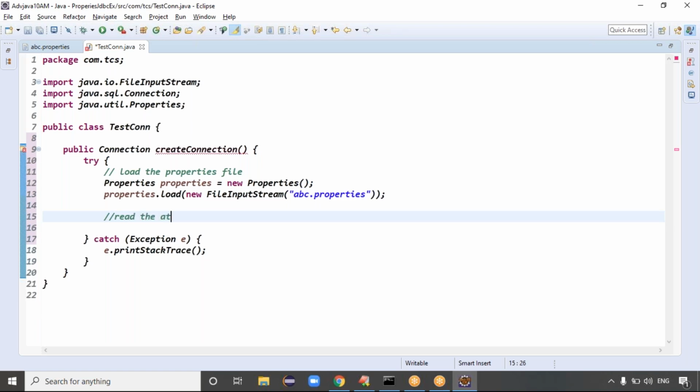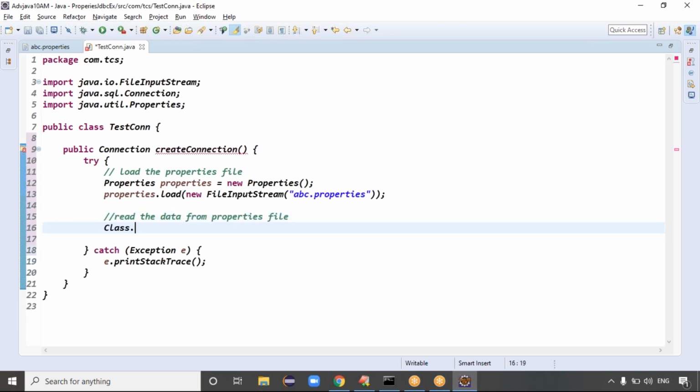Guys, read the data from which file? Here, the properties file, right? Exactly. Guys, the first step is to load the driver. How to load the driver here? Class.forName method, right? But I want to load the driver from the property file, right?